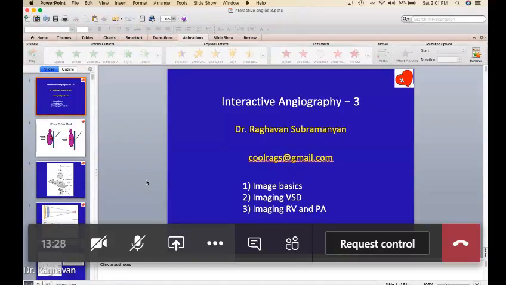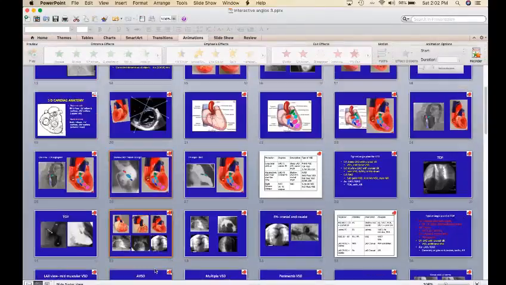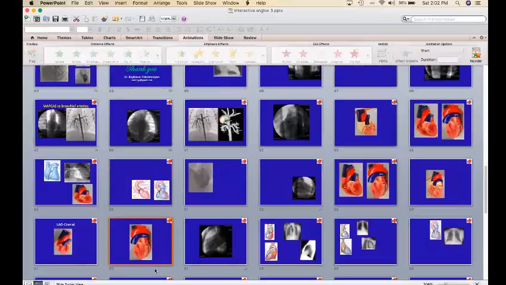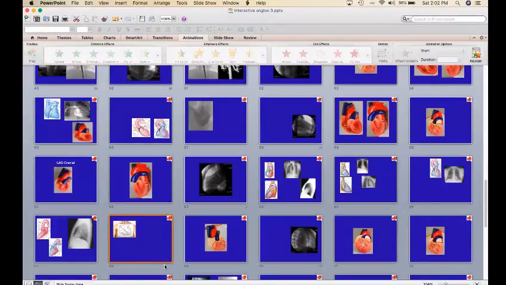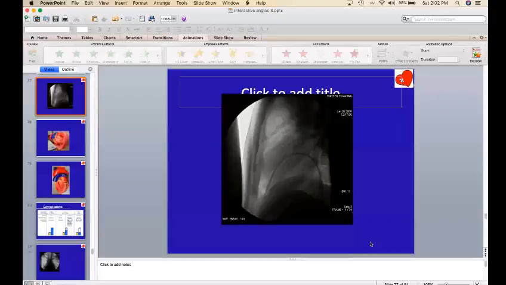In fact, if you want, I can open that angio again so that you can compare also. One second. Let me see if I have the angio here. Okay, I think I have the angio here.